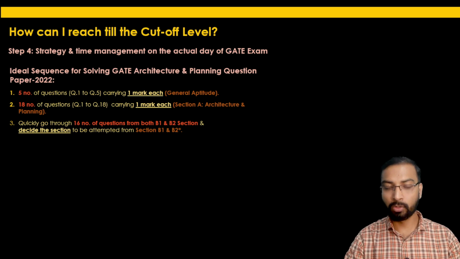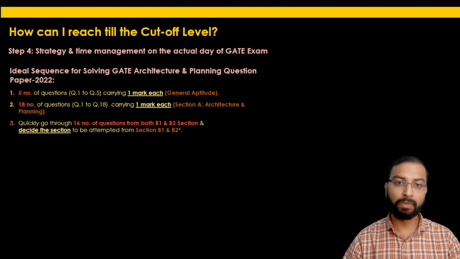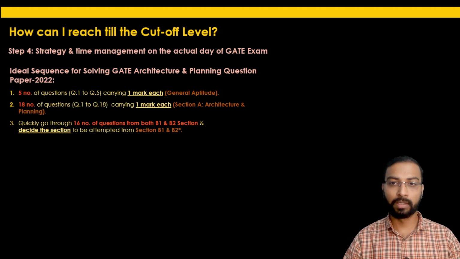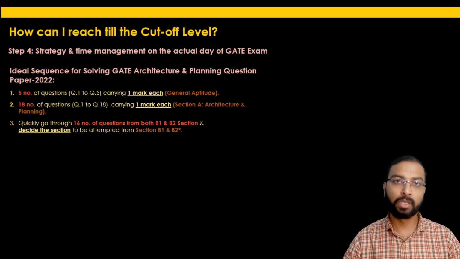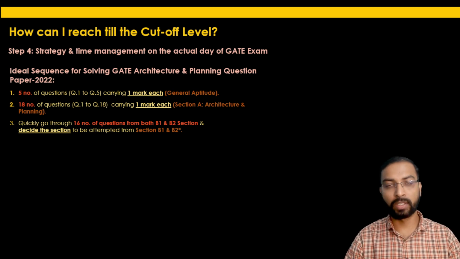After that, looking at the changed pattern of GATE Architecture and Planning 2022, what you have to do after going through these 23 questions carrying 1 mark each is to quickly go through the 16 questions from both the B1 and B2 sections. It is my prediction that the GATE exam will allow the candidate to go through both sections and then decide which section to attempt. The very first thing they have clarified is that the rank or the GATE score will not have any relevance to the section B you have selected at the actual time of the exam. There won't be any relation to your final GATE score.